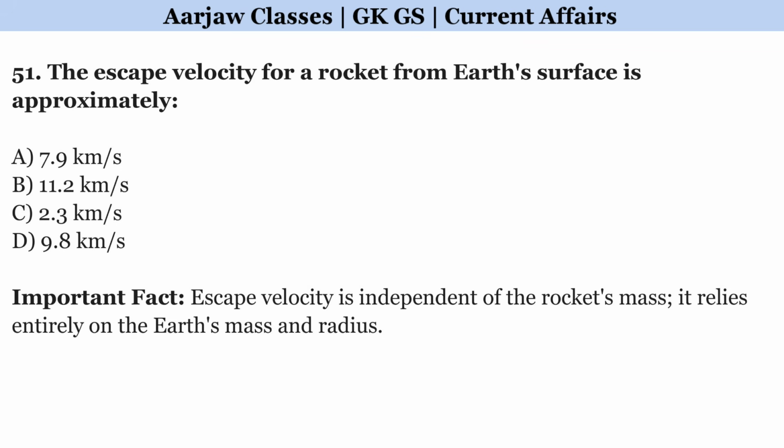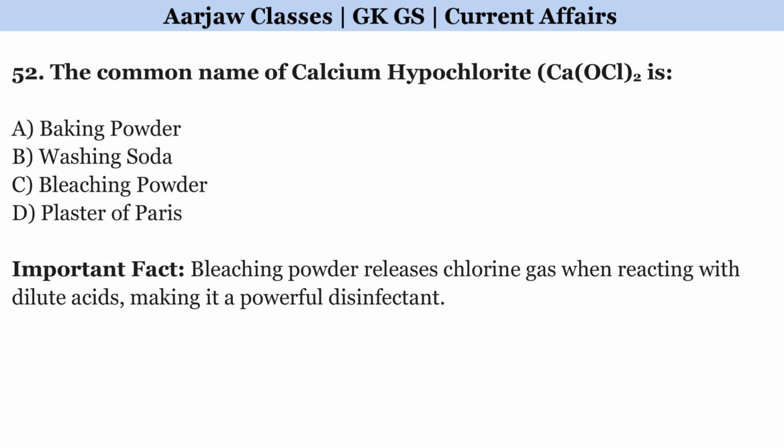The escape velocity for a rocket from Earth's surface is approximately? Right option is B, 11.2 kilometers per second. The common name of calcium hypochlorite is? Right option is C, bleaching powder.